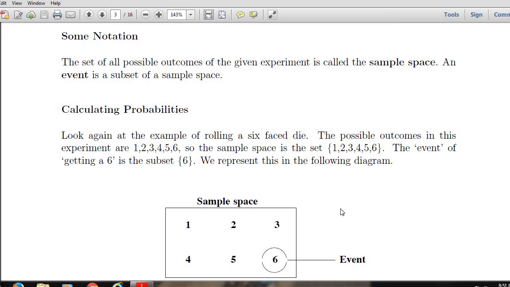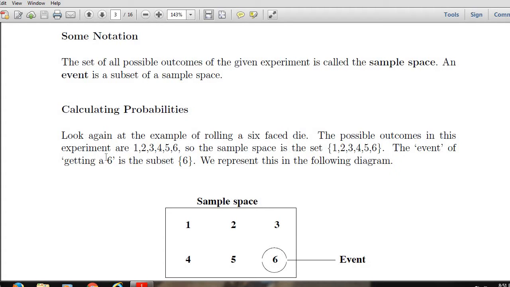An outcome is a single result from an experiment. The set of all possible outcomes of the given experiment is called the sample space. An event is a subset of a sample space.